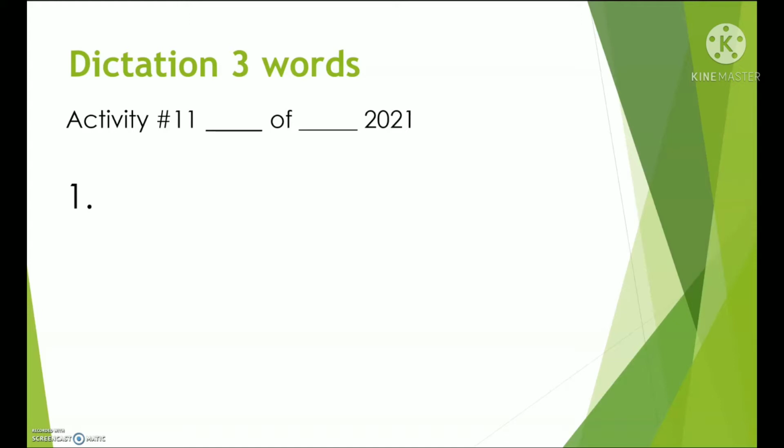Number 2. Spell the word shrub. And number 3. Spell the word spores.